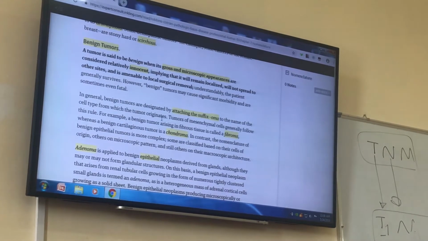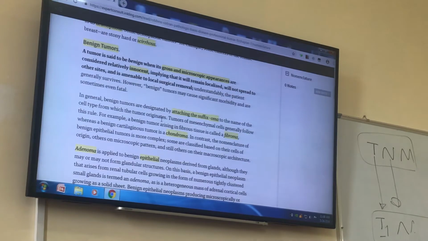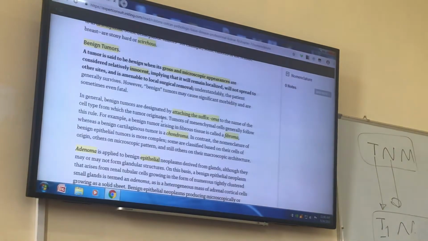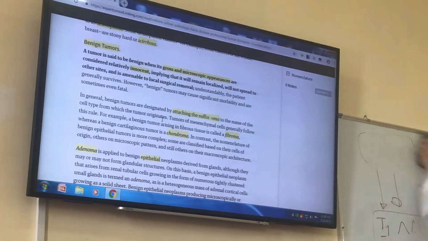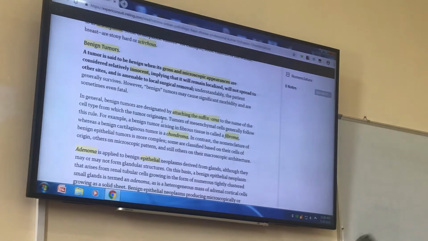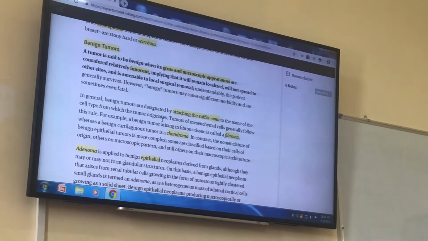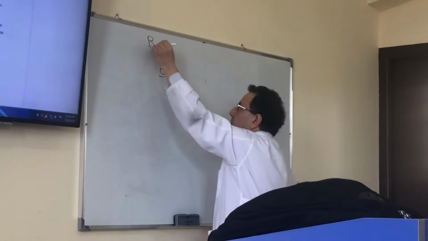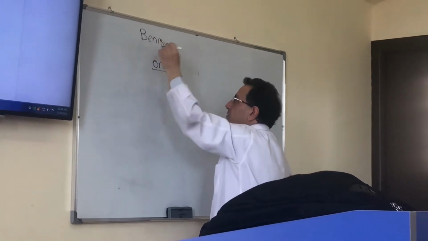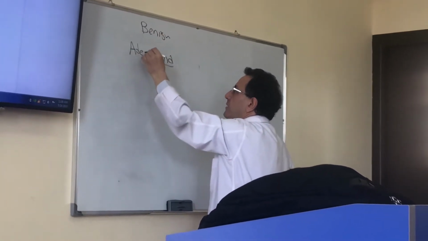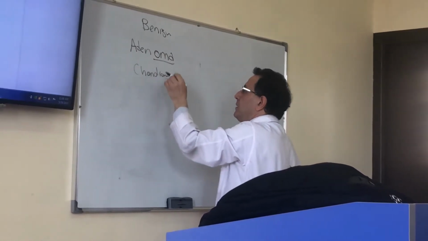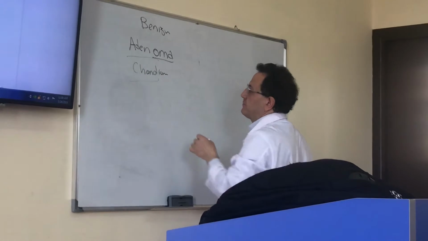In general, benign tumors are ended by the suffix oma. For example, adenoma, chondroma, fibroma. These are benign tumors.